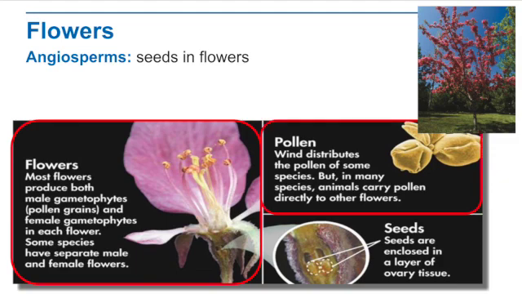With angiosperms, pollen is distributed by wind sometimes, but in many species, animals or insects are going to carry that pollen directly from one flower to another. So we're familiar with bees and butterflies. They're really important pollinators. And then our seeds here, they're enclosed in a layer of ovary tissue.